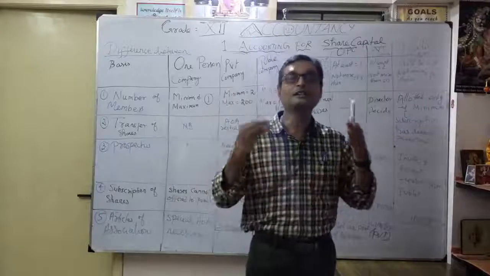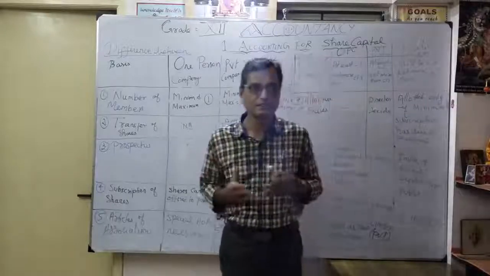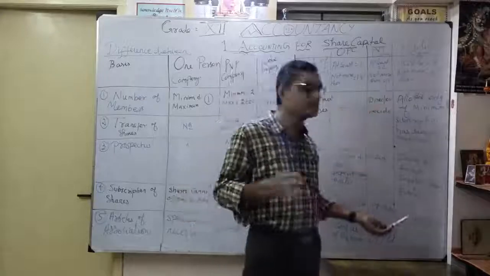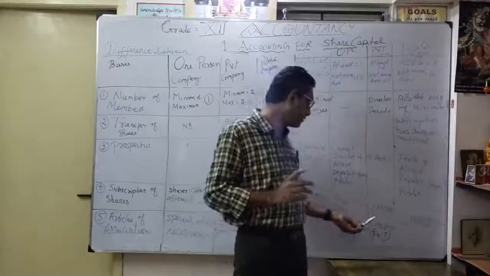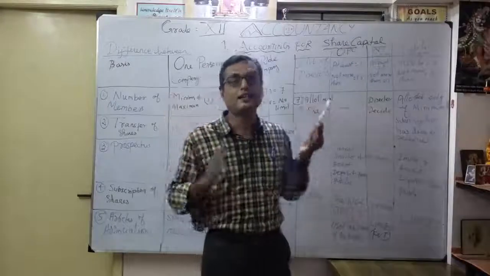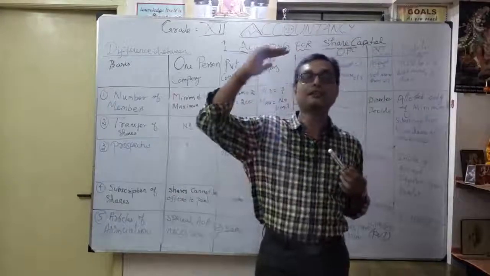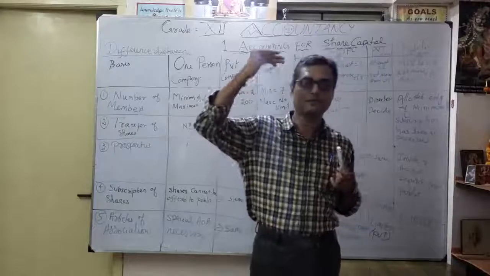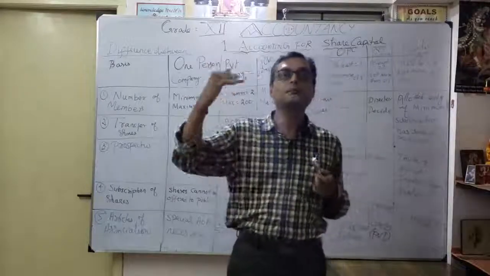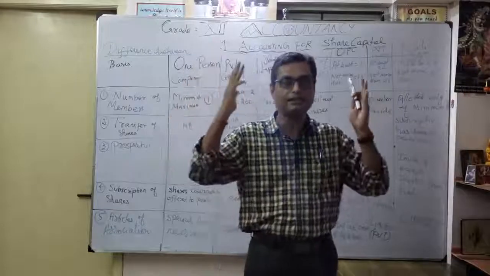So limited means a public company, and if you put Private, it comes under private limited company. That is the easy identification of company classification: whether it is One Person Company (OPC), private limited, or public limited, just Limited. So any name with Limited.